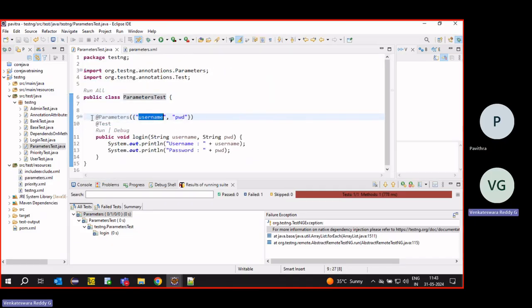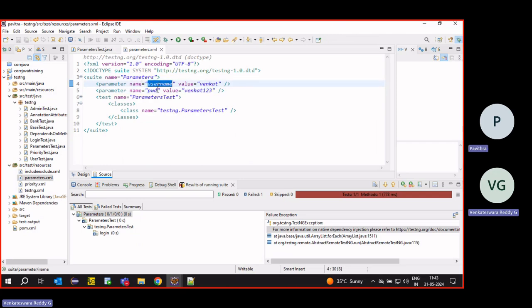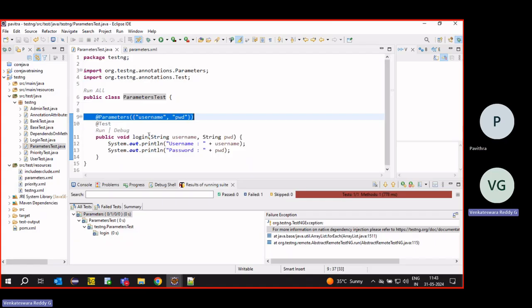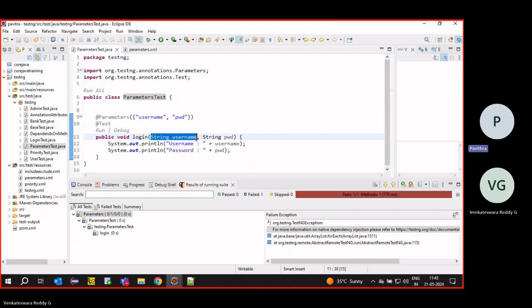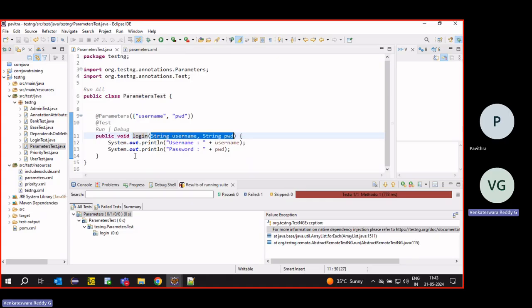Alright, whatever name we have given here, the same parameter name we have to give. Then only this value will be injected here. Here two parameters we are passing, so we have to take two arguments. This method should have two arguments.